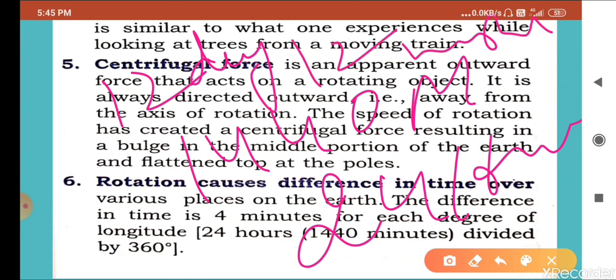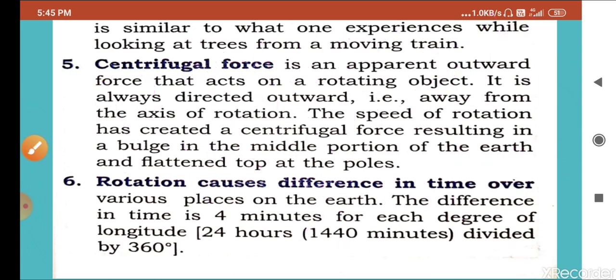So this is the concept of how days and nights are decided due to rotation. The rotation completes 360 degrees, and 1 degree is equal to 4 minutes. 360 multiplied by 4 is 1440 minutes, which comes to 24 hours. So we can understand how this rotation takes 24 hours. That is the logic behind the day and night being 24 hours, neither 23 nor 25 nor 26. So 24 hours are there like that only.